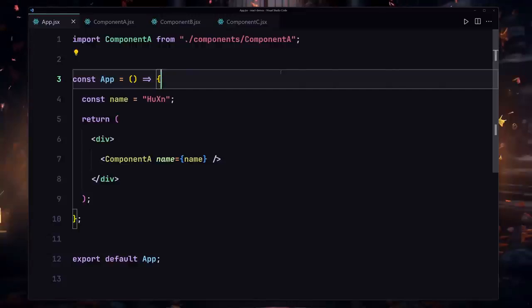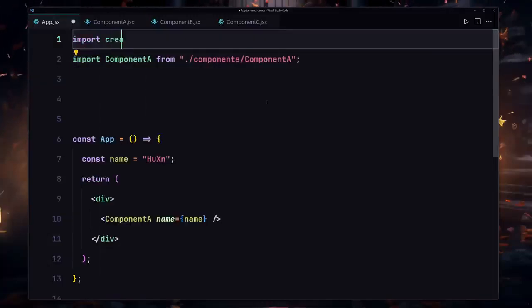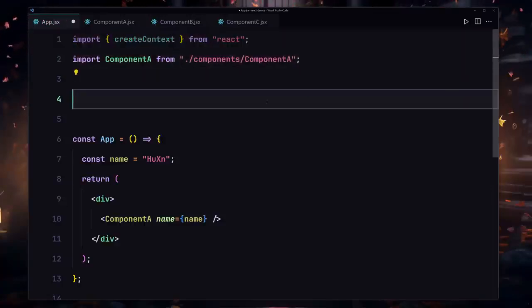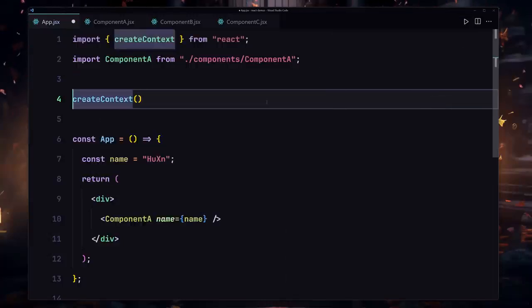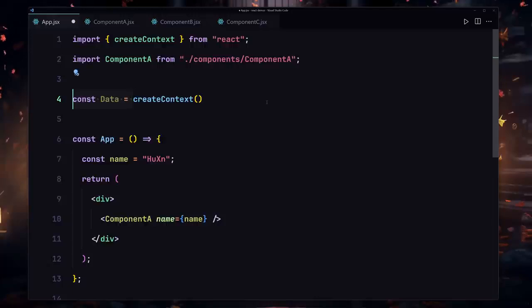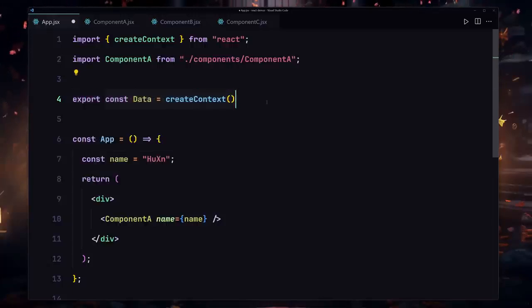So that was the basic theory about the context API, and now let's refactor our prop drilling to use the context API. First of all, I'm going to import createContext from React. Now that we have successfully imported that, the next thing is to create an instance of it. So I'll use createContext and store it in a variable. I'll give it the name data. You can give it any name that you like, and I'm also going to export it so that I can use this context anywhere inside my project.